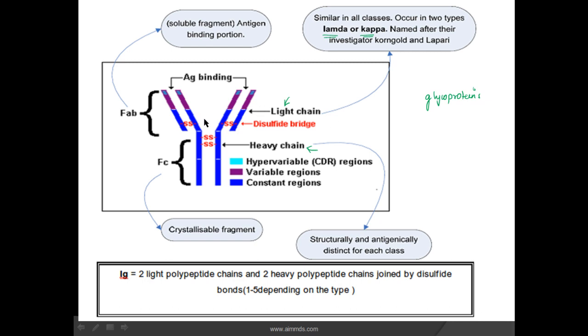Now the heavy chain is distinct between the classes, and the heavy chain is responsible for the antigen binding specificity. Light chain and heavy chain are linked together by disulfide bonds. Now we can see here, this is the antigen binding region, this is the variable region, and the antibody has 2 fragments. This is the Fab, that is, this portion is the antigen binding portion, and this portion is the crystallizable fragment. This is the gross structure of an antibody.